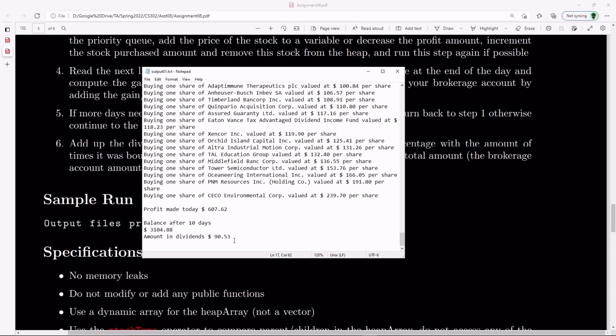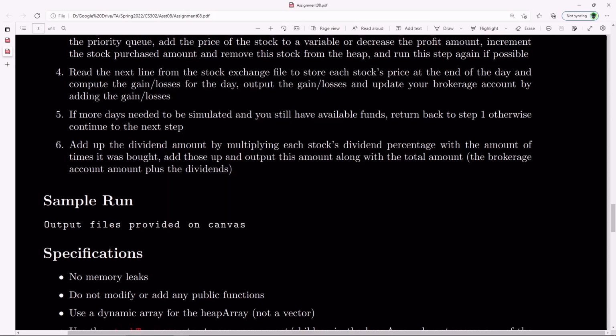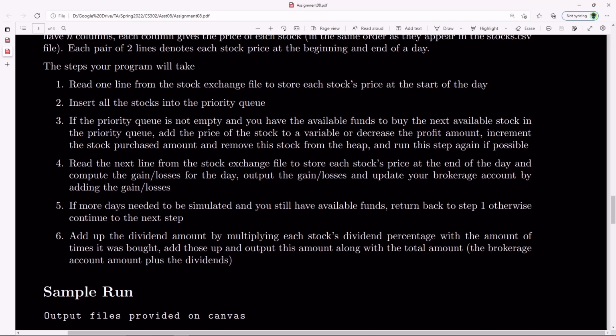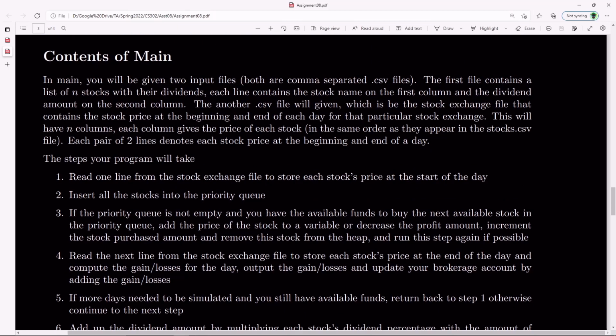Basically, for dividends, I just take the percentage of each stock, multiply it by how many times I bought that stock, and sum all that up. That's my dividends amount. I think I went a little faster through this, but really there's not too much to say about this program. I'll fix some of the typos. I think I forgot to add in over here that you're supposed to read in the amount of days and the initial brokerage amount, but I did at least go over it in this video, so it's not completely confusing, at least you have some idea.